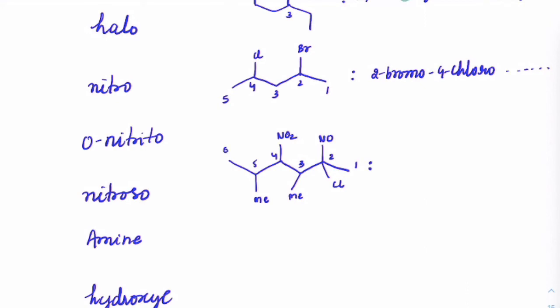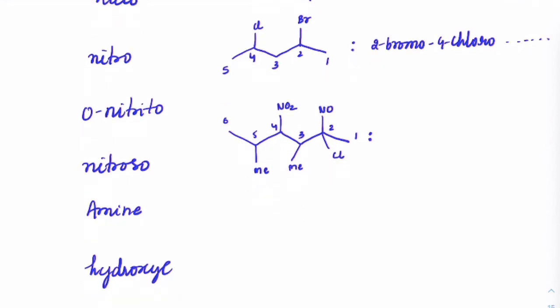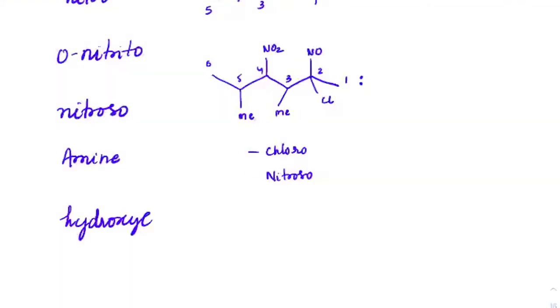First you check the naming of all of them. On the second carbon, I have chloro and also nitroso. On the third and fifth carbons, I have methyl groups. And on the fourth carbon, I have only nitro. So this is how the group is.